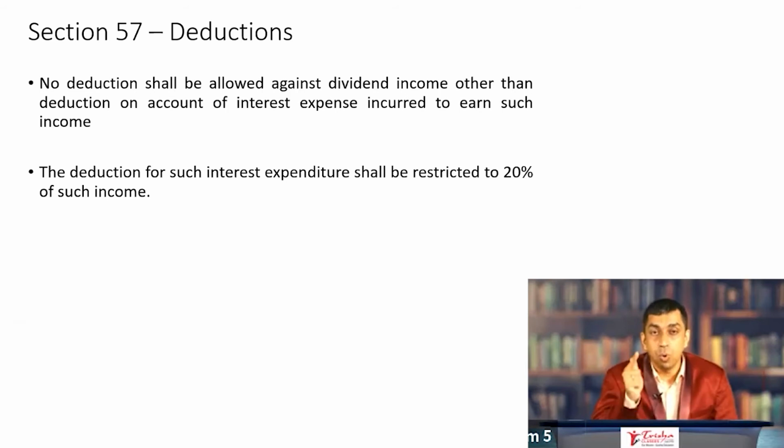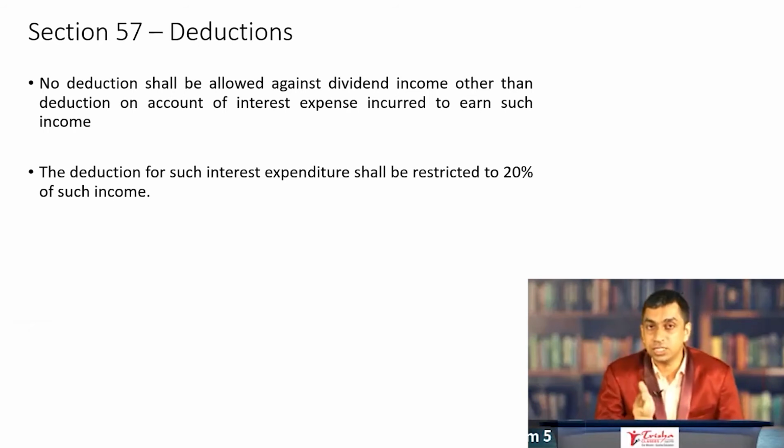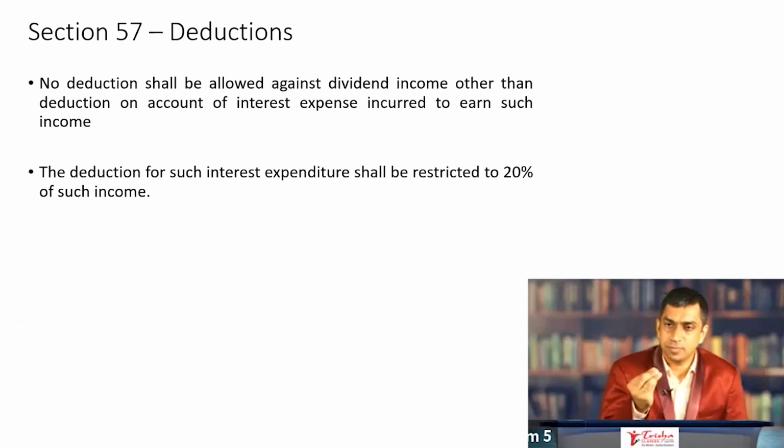Number two, only interest expenditure is available as deduction against such dividend income. Number three, even if the interest expenditure is eligible as deduction against the dividend income, the deduction is restricted to 20% of such income. So in a given case, the total dividends that the individual has earned is 50,000 rupees.